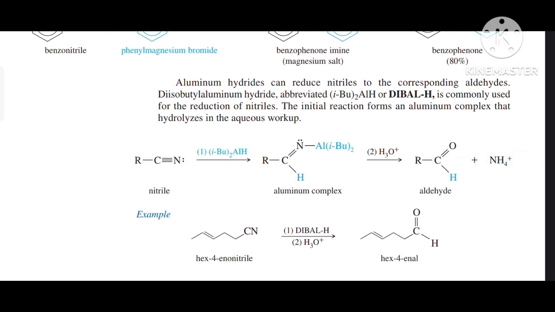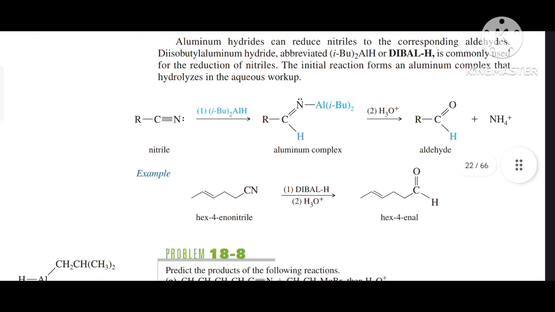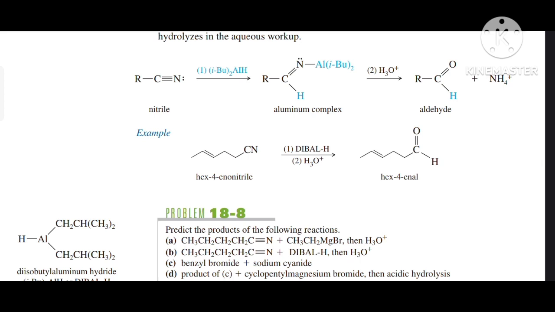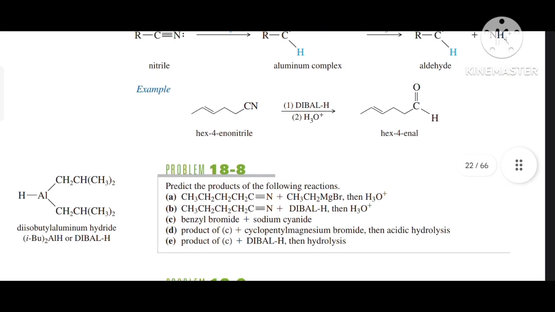Aluminium hydrides can reduce nitriles to the corresponding aldehydes. Diisobutylaluminium hydride, abbreviated as DIBAL-H, is commonly used for the reduction of nitriles. The initial reaction forms an aluminium complex that hydrolyzes in aqueous workup. So there is an example given over here, that is hex-4-enenitrile. On treatment with DIBAL-H followed by hydrolysis, it gives hex-4-enal.